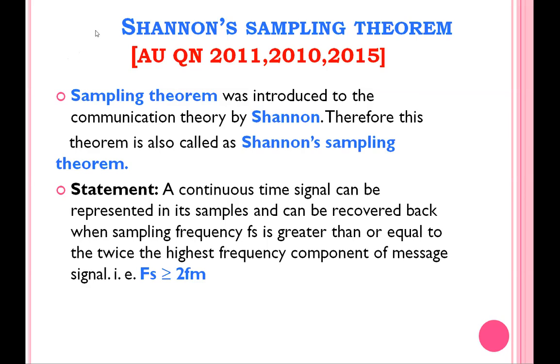In any type of communication, in digital communication especially, the sampling theorem is very important. The first and foremost step in a digital communication is the sampling process. In order to process the signal digitally, first we have to convert the continuous time signal into a discrete signal. That process we call sampling. This is a very foremost and important step.